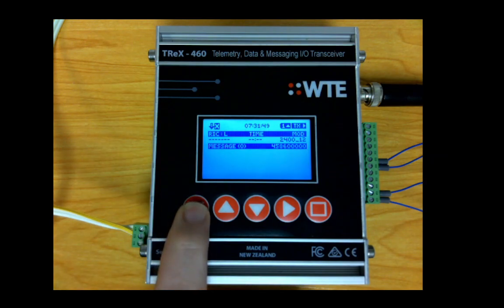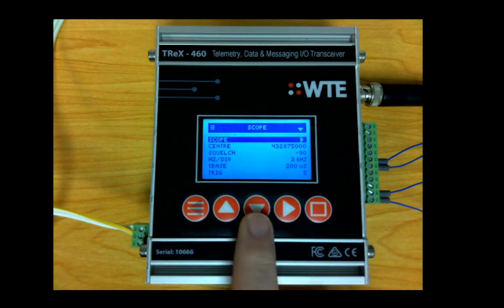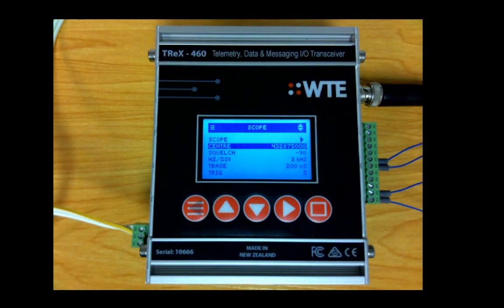To use the scope, go into the Tools section of the menu, to the scope, and here we can see multiple items that can be configured, such as the center frequency, which is the frequency of interest. Squelch level: a signal must exceed this in order to be displayed. In this case, it's configured to -90 dBm, so it must be a moderately strong signal.